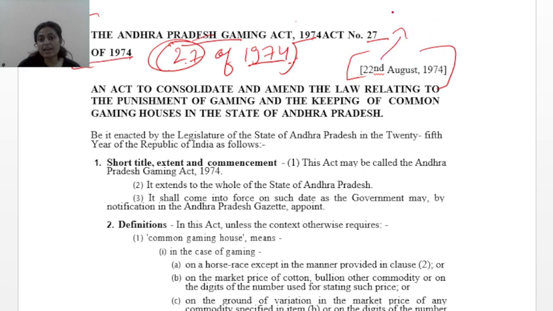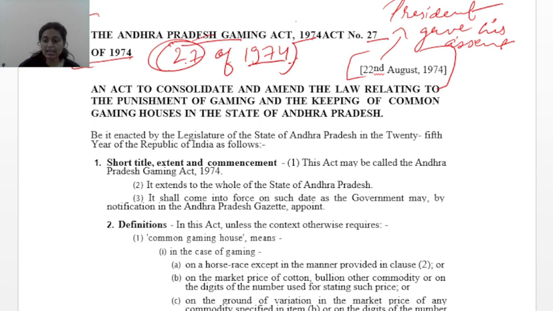This means that the President gave his assent for the Bill of Andhra Pradesh Gaming on 22nd August 1974, and hence it became the Andhra Pradesh Gaming Act 1974.